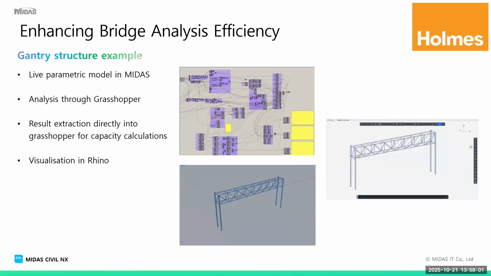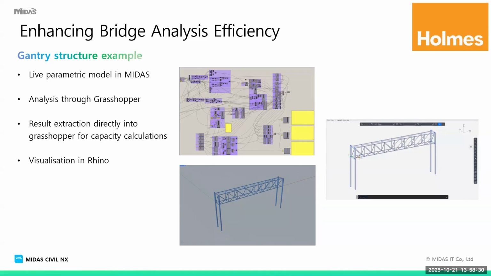It sounds simple, but we just look at a simple gantry structure across the motorway. We don't necessarily know where the gantry is going to go. We don't know the span lengths. We don't know the side constraints. So how do we create a workflow where we can automatically update geometry, which would inevitably automatically update the design, without having to do rework, without having to resize members?